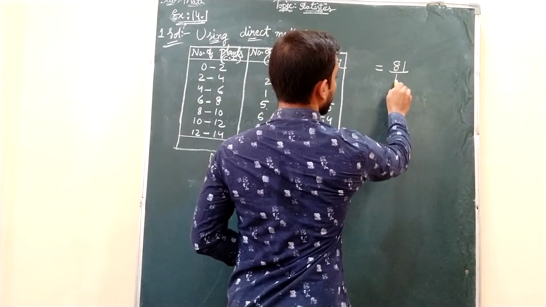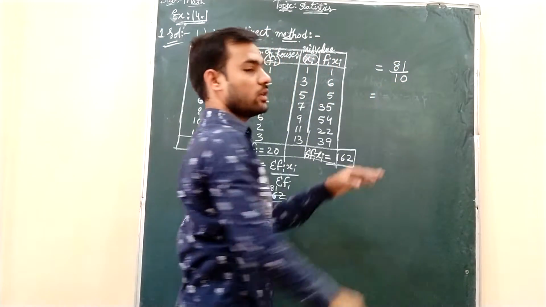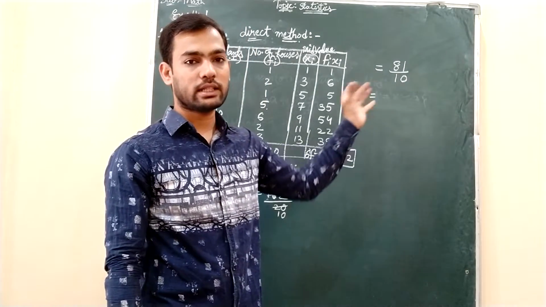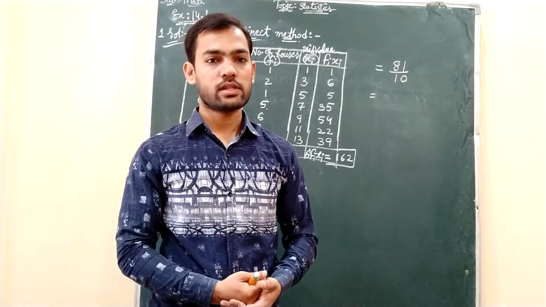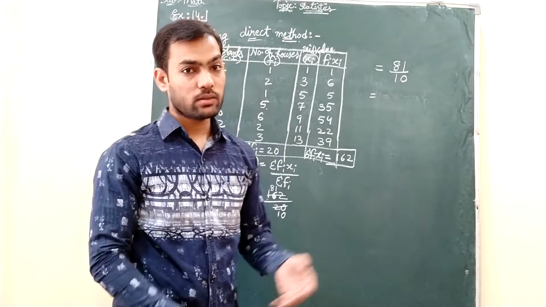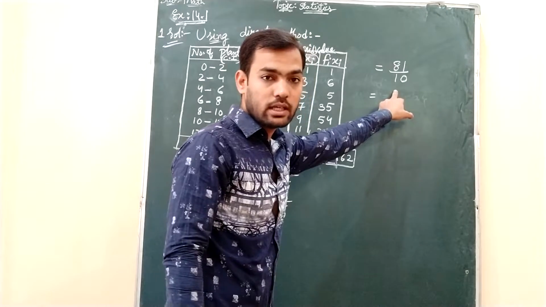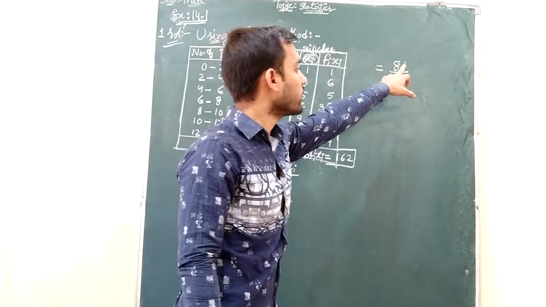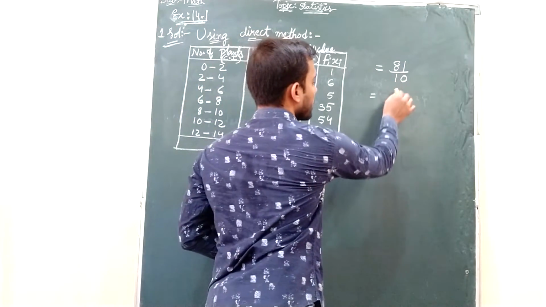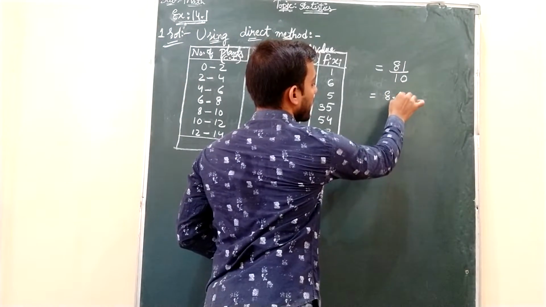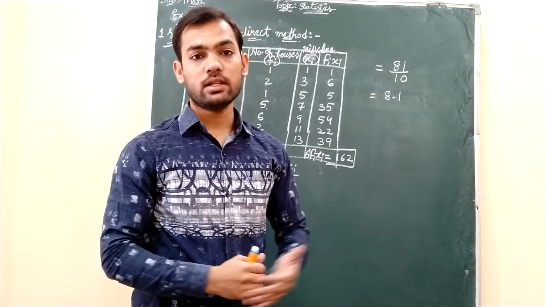81 divided by 10. Now again, whenever you have numbers like 10, 100, thousands in the denominator, don't go for the division process in the rough column. Okay. There is only 1 zero, so just before one digit you can take the decimal point in the numerator. So this 81 by 10 is nothing but 8.1. So this is your mean.